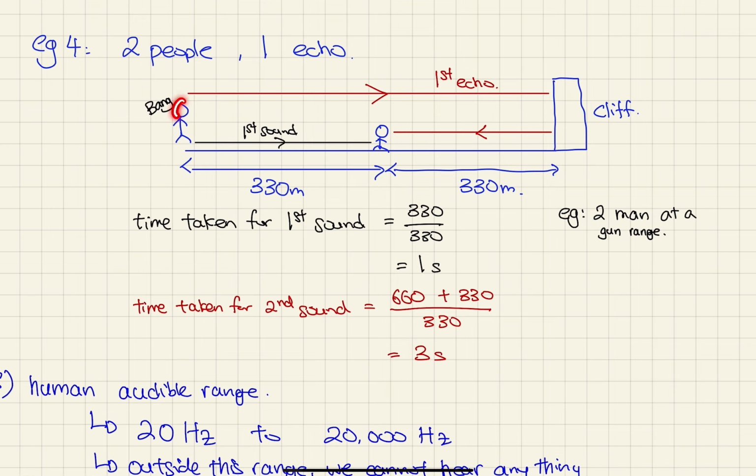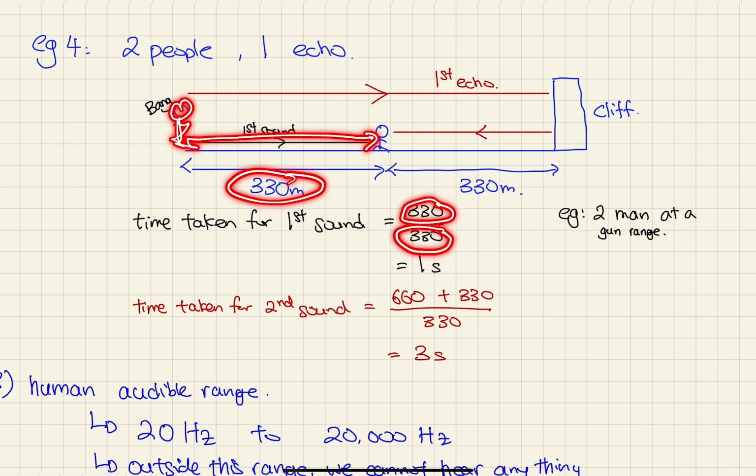So there's a person down here that creates the sound. There's another person down here that receives the sound. This is actually a combination of example 1 and example 2. The first sound is one whereby the bang down here travels to this listener. So the distance is 330 meters. 330 meters divided by 330 meters per second gives me 1 second.